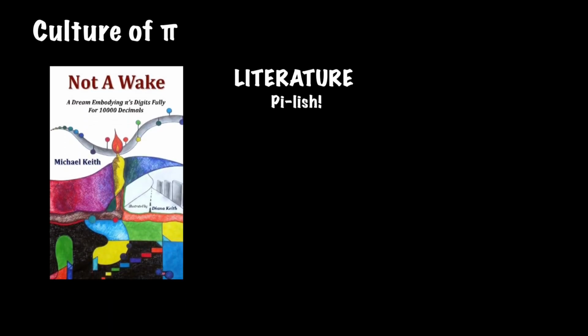Even in literature, pi is found. There is a style of writing often referred to as Pilish, in which full books have been written. Pilish is essentially a style of writing in which each word has a length that corresponds to the digits of pi, and in order too. For example, the first book written completely in Pilish was by a software engineer, Michael Keith, and called Not Awake, which consisted of around 10,000 words. The first lines of the book go as such.